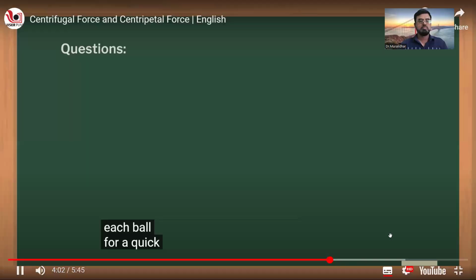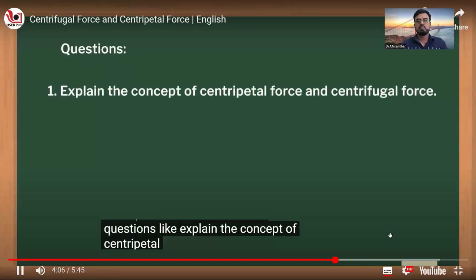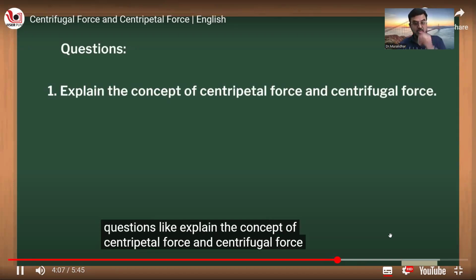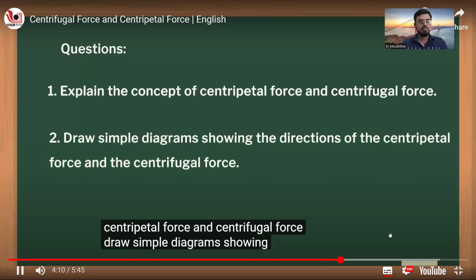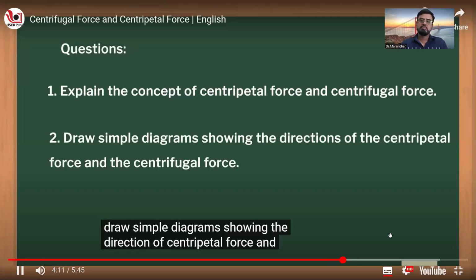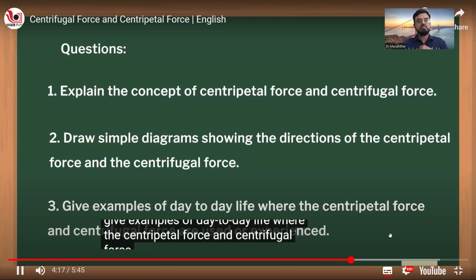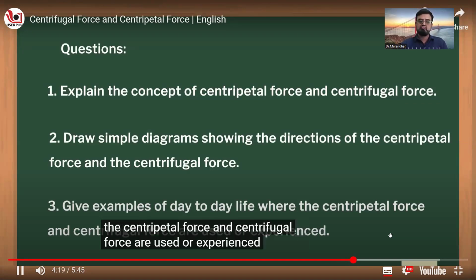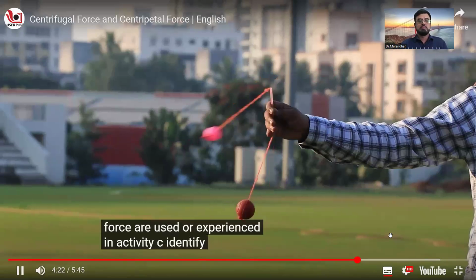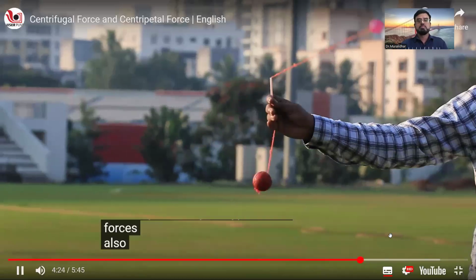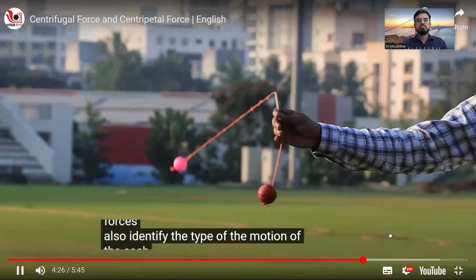For a quick revision, we can ask questions like, explain the concept of centripetal force and centrifugal force. Draw simple diagrams showing the direction of centripetal force and centrifugal force. Give examples of day-to-day life where the centripetal force and centrifugal force are used or experienced. In activity C, identify the types of the forces. Also, identify the type of the motion of each ball.